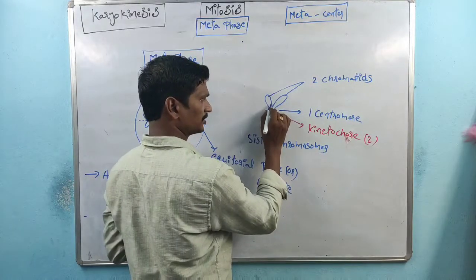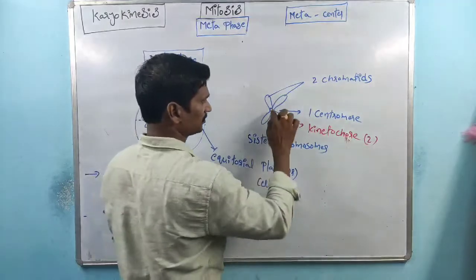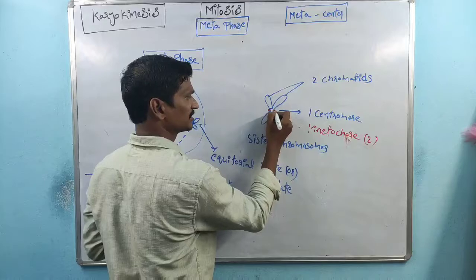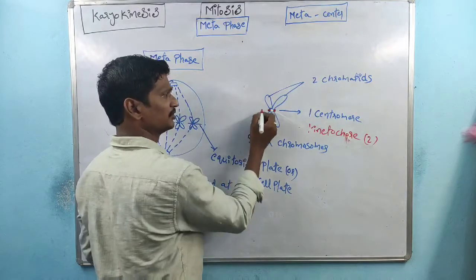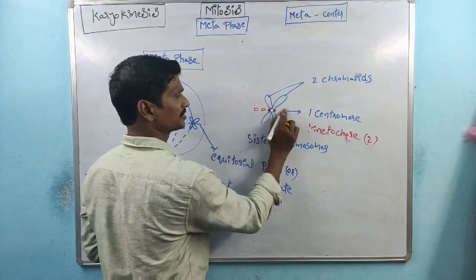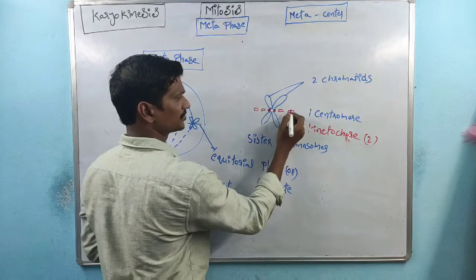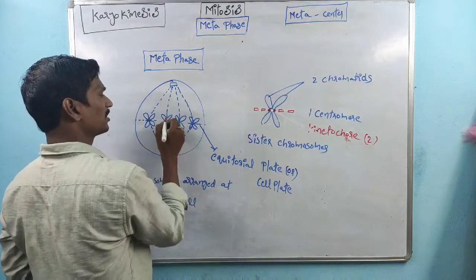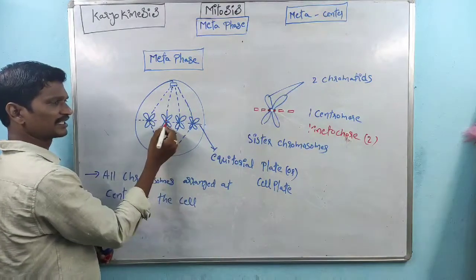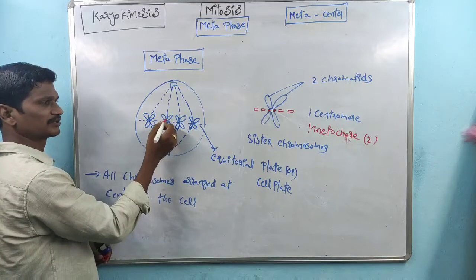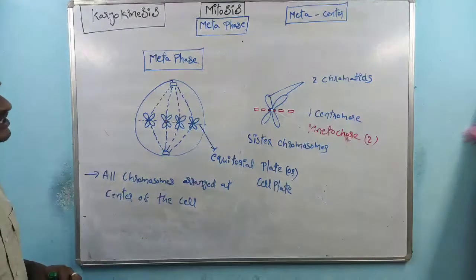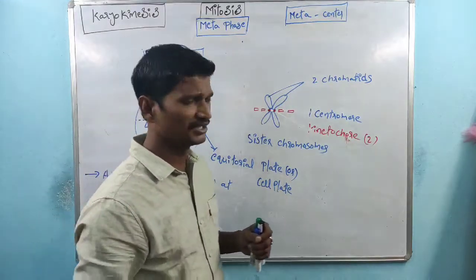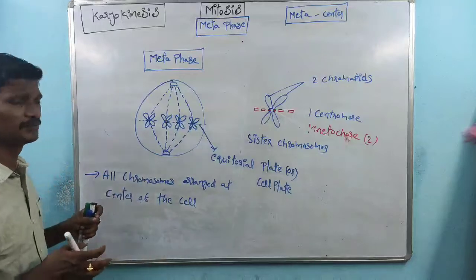Or suppose, here, on this side one kinetochore structure is there, and on this side another kinetochore structure is there, which interact with the spindle fiber proteins. So this is one kinetochore attached with these spindle fibers, and this is another kinetochore structure. Between these two, attachment takes place. So by this way the attachment takes place. All of you remember, this is one of the important concepts in metaphase.